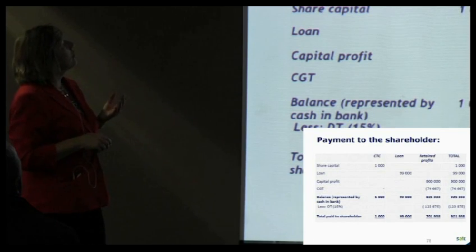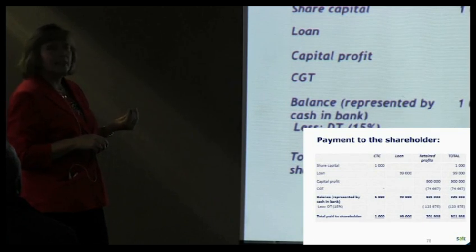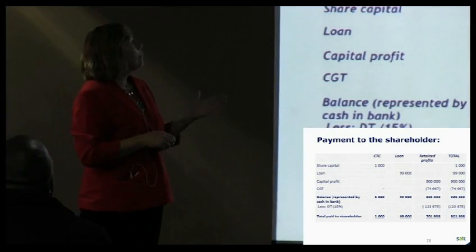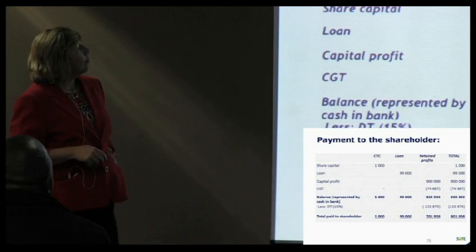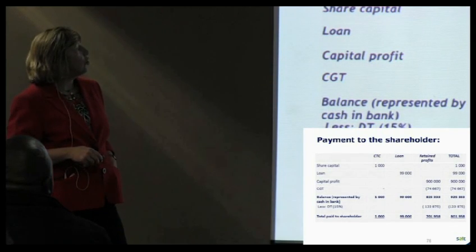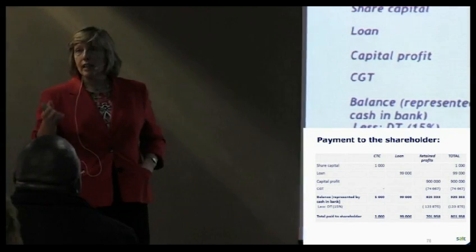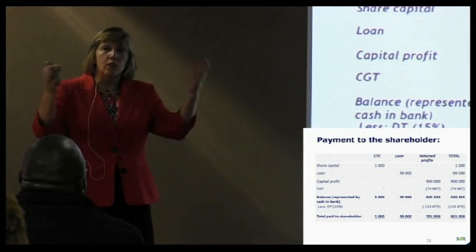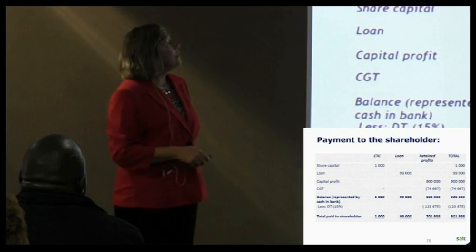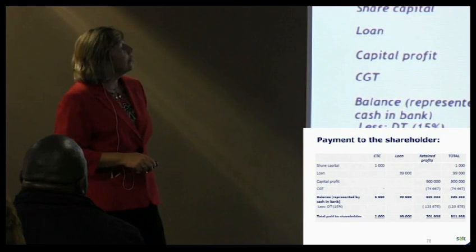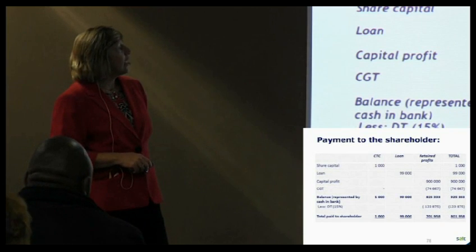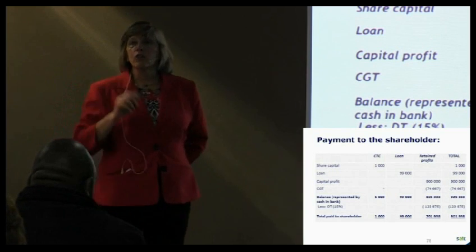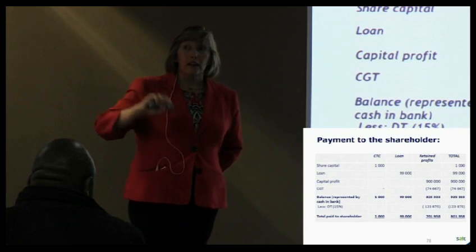But then when you look at what's left after repaying the loan, you paying back CTC, which is not a dividend, and then the balance of what you're paying back is a dividend. Now, in this case, the company made a capital profit from the sale of land, had to pay CGT on that. It was left with after-tax profits, if you like, from the property sold in the course of the winding up. And so at the end of that, if you took the profits left after CGT, and the loan and the contributed tax capital, we would say that there was 925,000 rand sitting in the bank account.